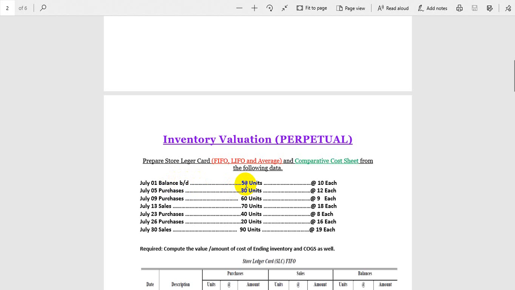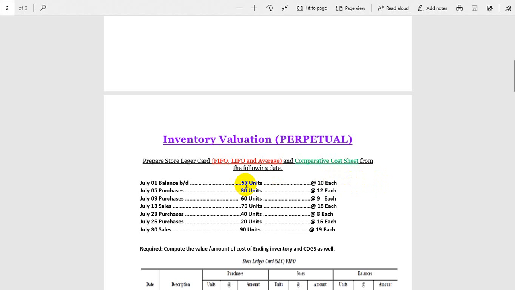So if someone asks you in an interview or viva or cross question what is the ending value of June regarding inventory, you can say 50 units, and the unit price was 10 each. When we multiply 50 by 10, it will be exactly 500.